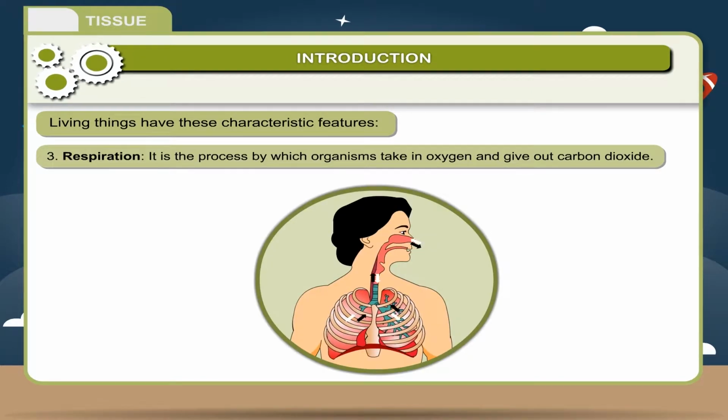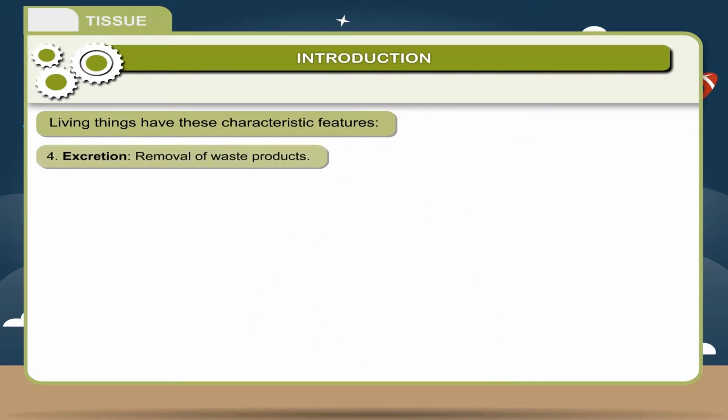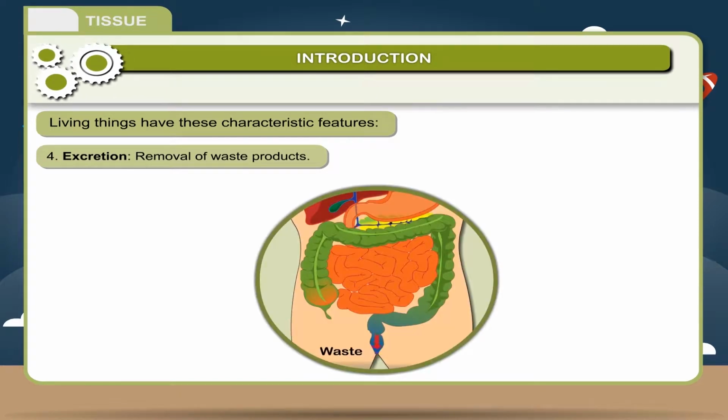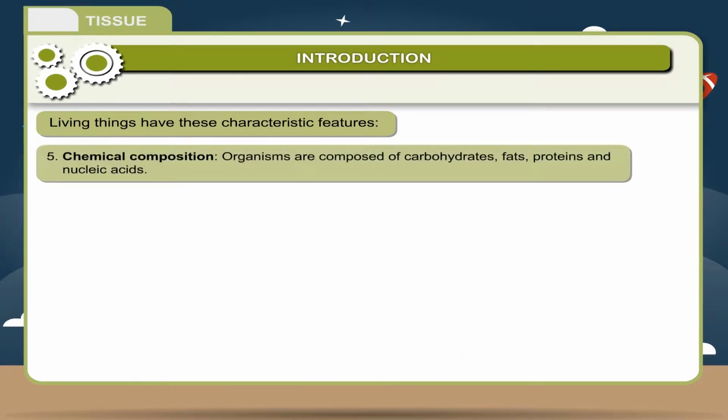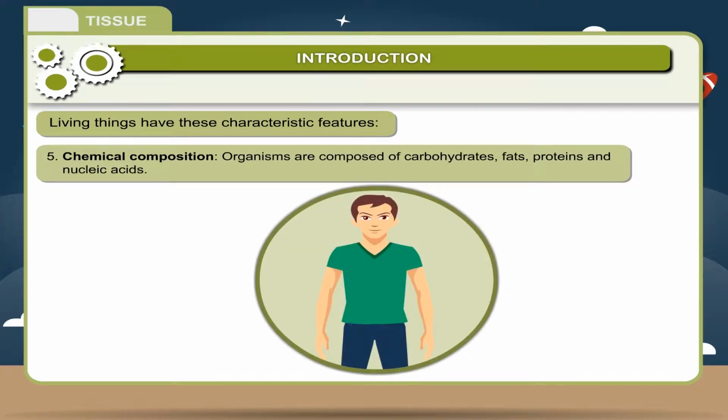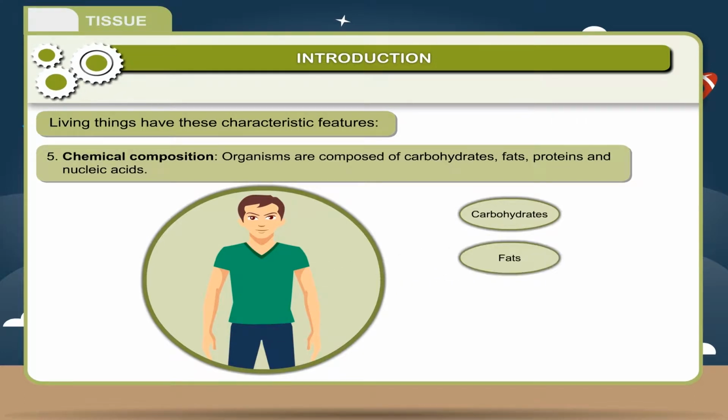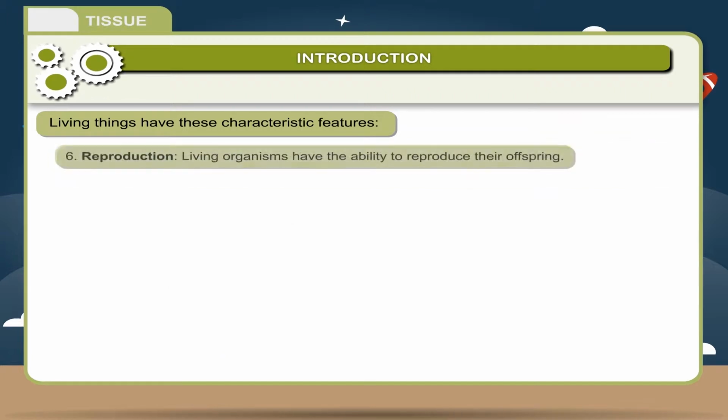It is the process by which organisms take in oxygen and give out carbon dioxide. 4. Excretion. Removal of waste products. 5. Chemical composition. Organisms are composed of carbohydrates, fats, proteins, and nucleic acids.